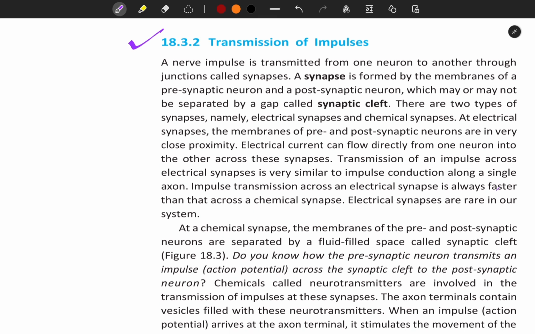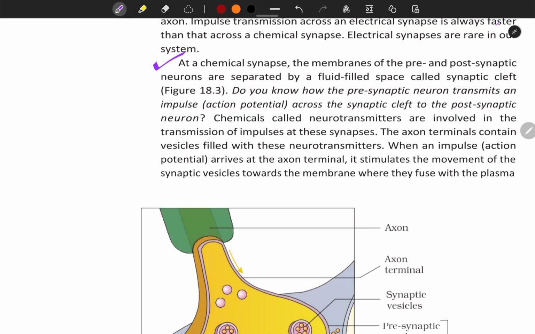Transmission of an impulse across electrical synapses is very similar to impulse conduction along a single axon. Impulse transmission across an electrical synapse is always faster than across a chemical synapse. Electrical synapses are rare in our system. At a chemical synapse, the membranes of the pre and postsynaptic neurons are separated by a fluid-filled space called a synaptic cleft.